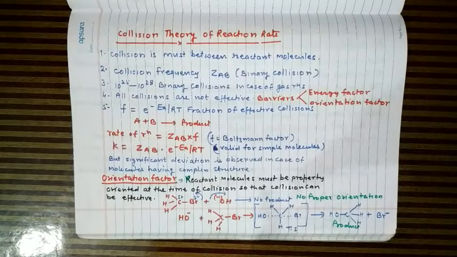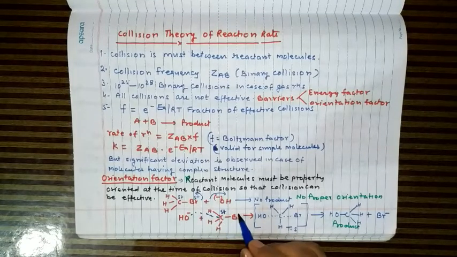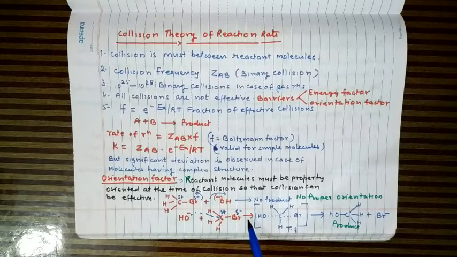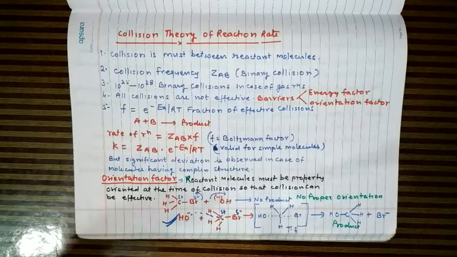But if the nucleophile comes from the backside and attacks this electron deficient carbon, that is the center for nucleophilic attack, then product formation takes place, and the reaction passes through a transition state where the nucleophile is approaching the center and the already attached Br is moving away from this reaction center. As soon as OH is completely attached to the C, the Br will come out. So in the second case, the reacting species are properly oriented at the time of collision, that's why product formation takes place.